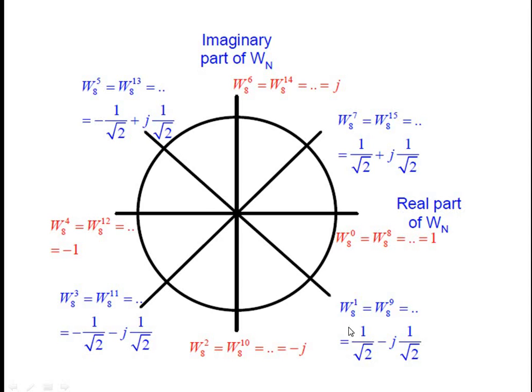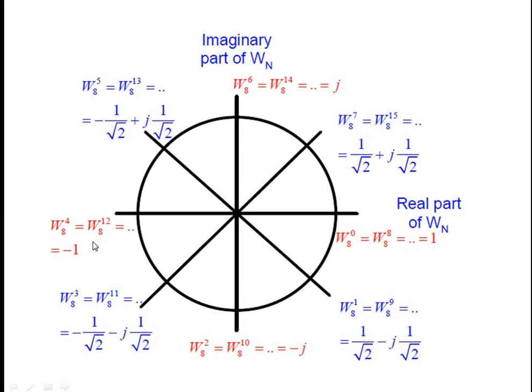For this point we have the real part positive and the imaginary part negative, so we can write 1 by root 2 minus j 1 by root 2. For this one we have both real and imaginary in the negative axis, so we can write minus 1 by root 2 minus j 1 by root 2.